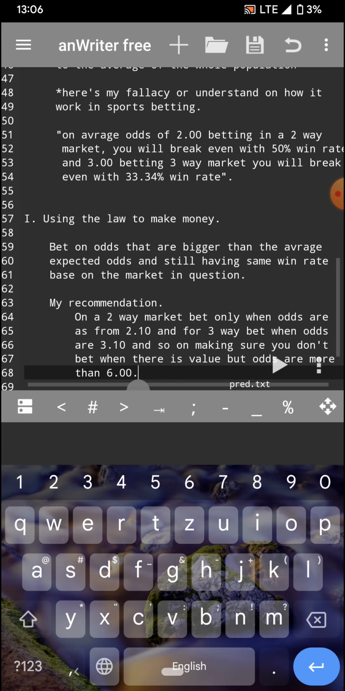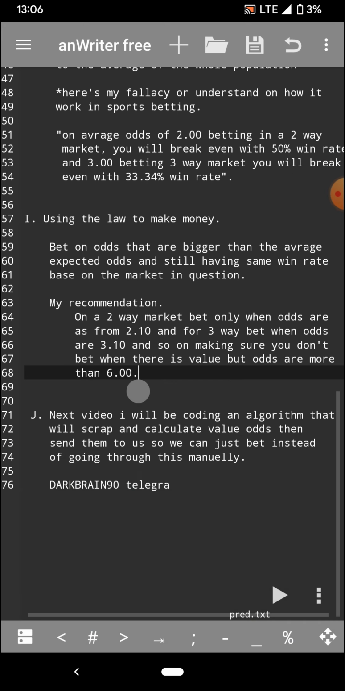Okay, so my recommendation right there, you can see me explaining everything: on a two-way market, bet only when odds are from 2.10, and for a three-way, bet when odds are 3.10, and so on, making sure you don't bet when there is value but odds are more than 6.00. So don't bet when the odds are more than 6.00, because you are going to lose money. Those odds are very massive, so you don't really need to go that massive, right? You need to reduce your stake.